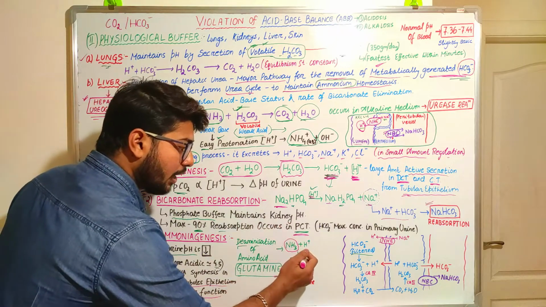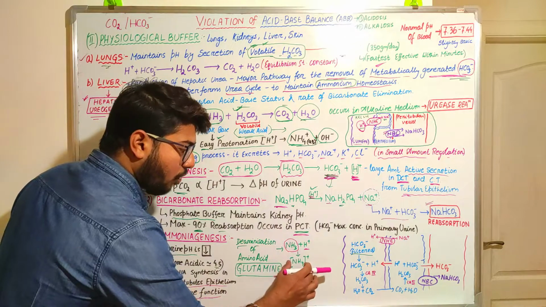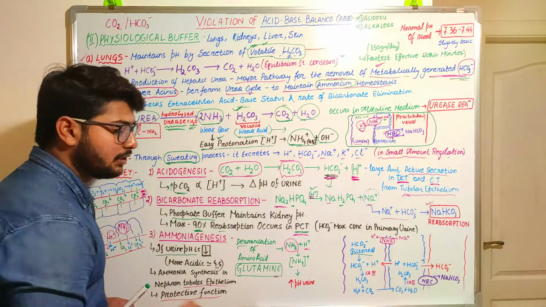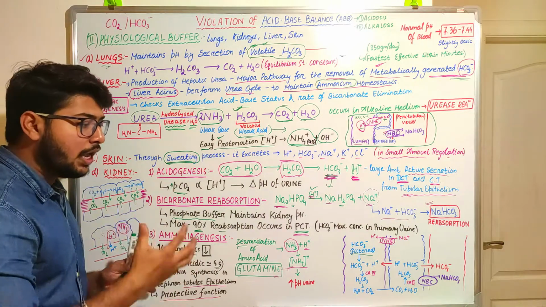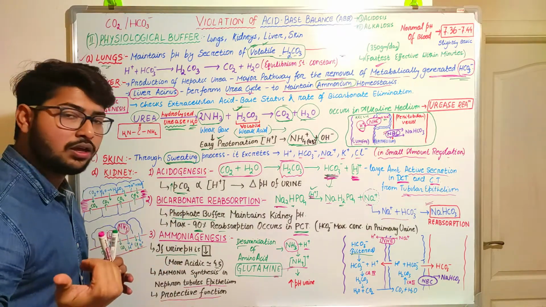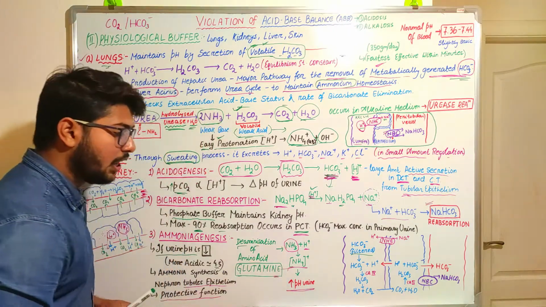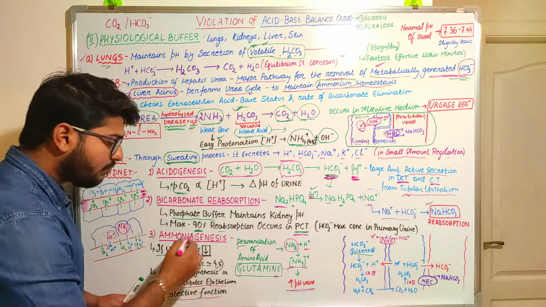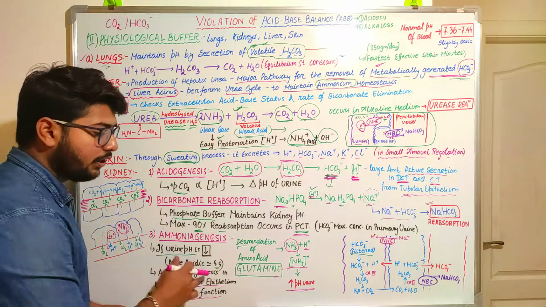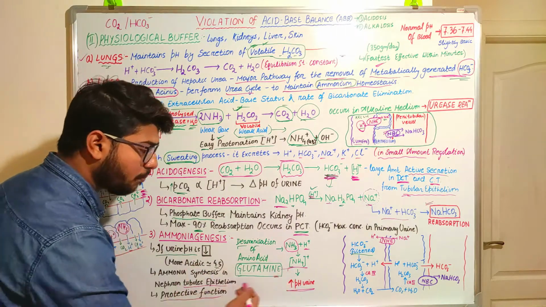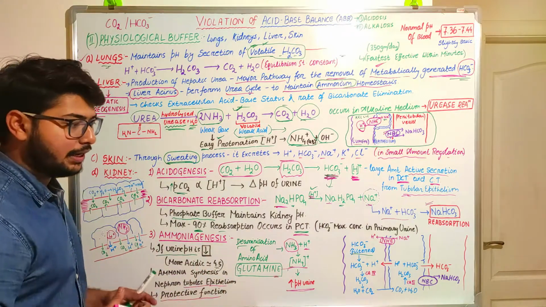Then the ammonia will combine with the hydrogen ions excreted, forming the ammonium ion. This ammonium ion next combines with certain kinds of ions in the urine and gets out through the urine, and that also helps to increase the pH of the urine. So through these mechanisms, when there is a decrease in the pH, it will increase the pH. So this is the normal mechanism of production of ammonia that will help to protect the kidney.